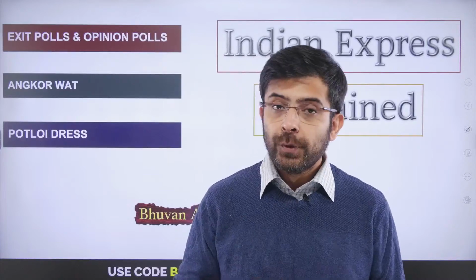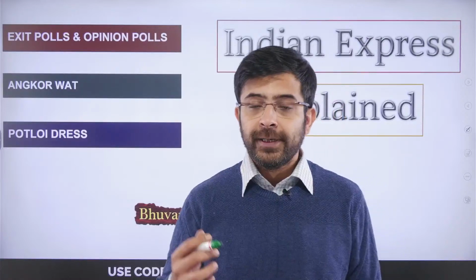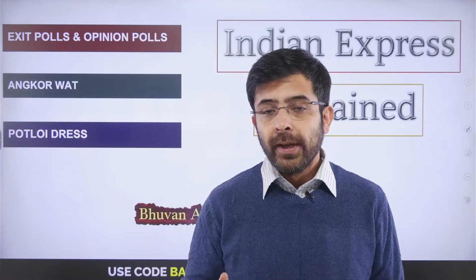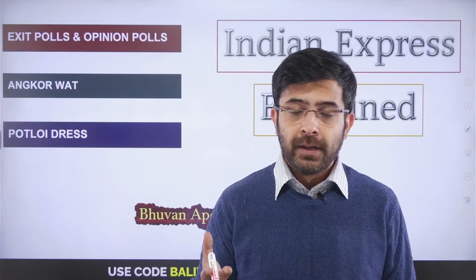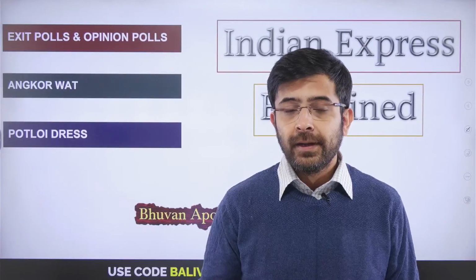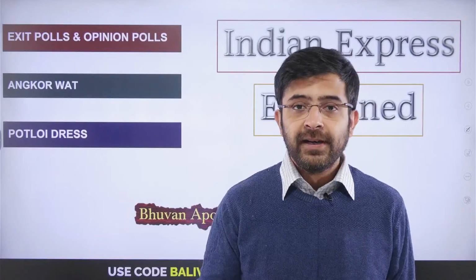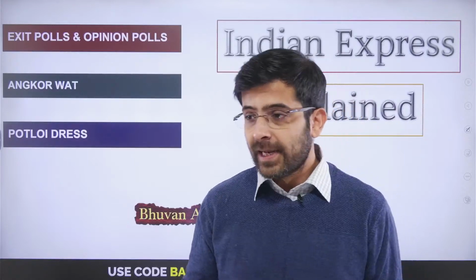Number 1 is to do with exit polls and opinion polls. From the exam perspective, we need to understand the difference between them, the legality between them, as well as the basic differences between the Representation of People Act 1950 and 51. Because eventually all the mechanisms and machinery related to the election process derive their legitimacy from these 2 particular acts. So that's agenda number 1.